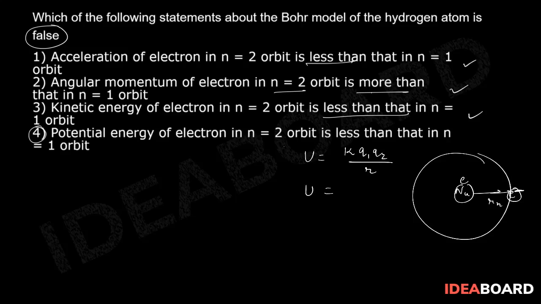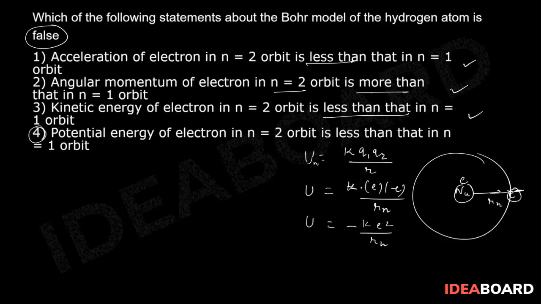So here this will be K into Q1 is E, Q2 is minus E divided by Rn. So that is signifying that U is equal to minus Ke square upon Rn. So this is Un, right?